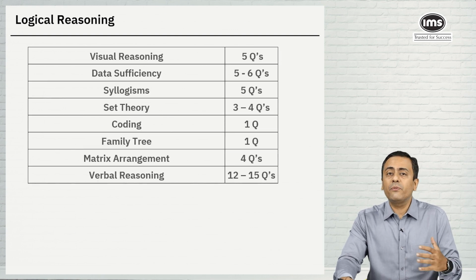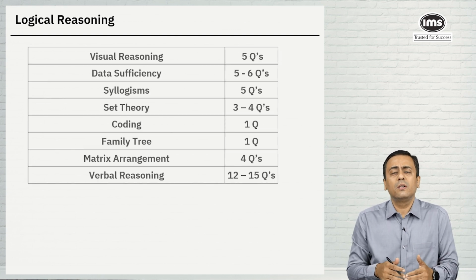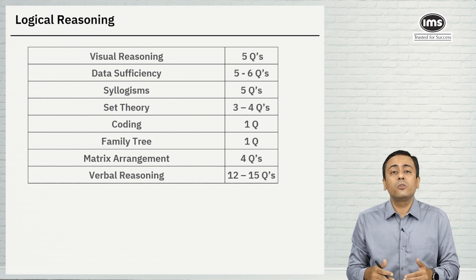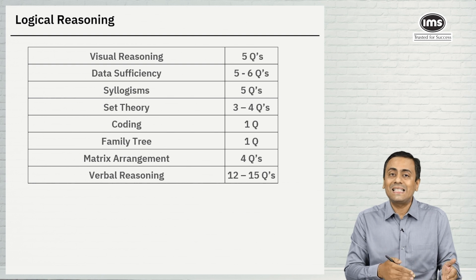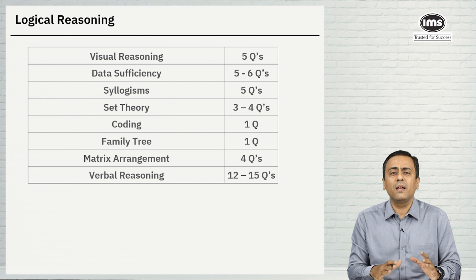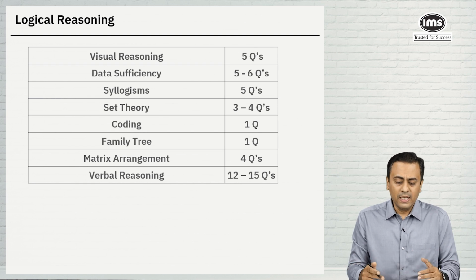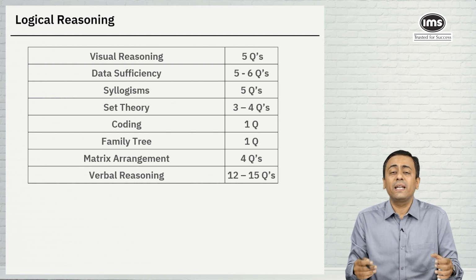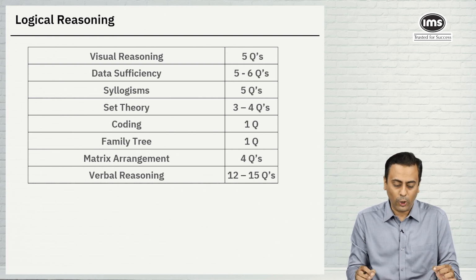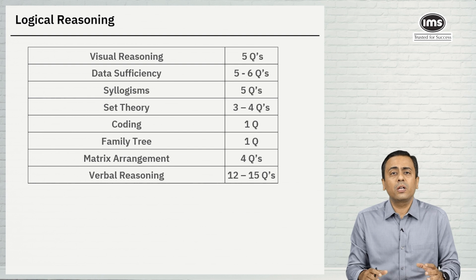So, visual reasoning, there were 5 questions which were based on complete the series, find the odd man out. There were questions based on what is the top view, what is the side view. Then data sufficiency, there were around 5 to 6 questions covering all the quant major topics. Then syllogisms, one of the favorite topics. Definitely you do see around 5 to 6 questions from this particular topic. Set theory, 3 to 4 questions.